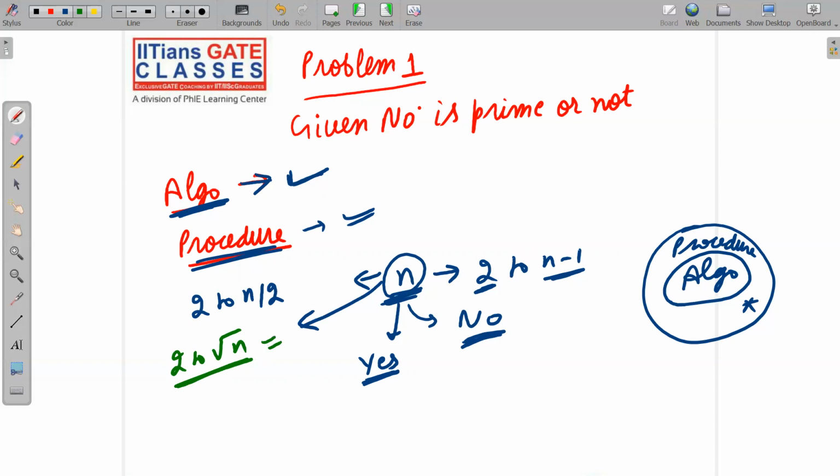So if you want to check whether n is divisible by any number or not, you should go till root n only. We need not go beyond root n. I hope I have made the point clear to all of you.